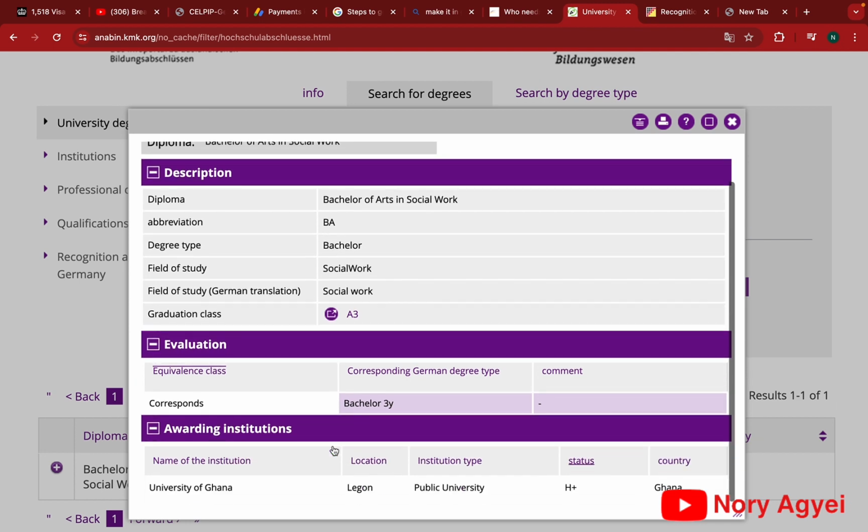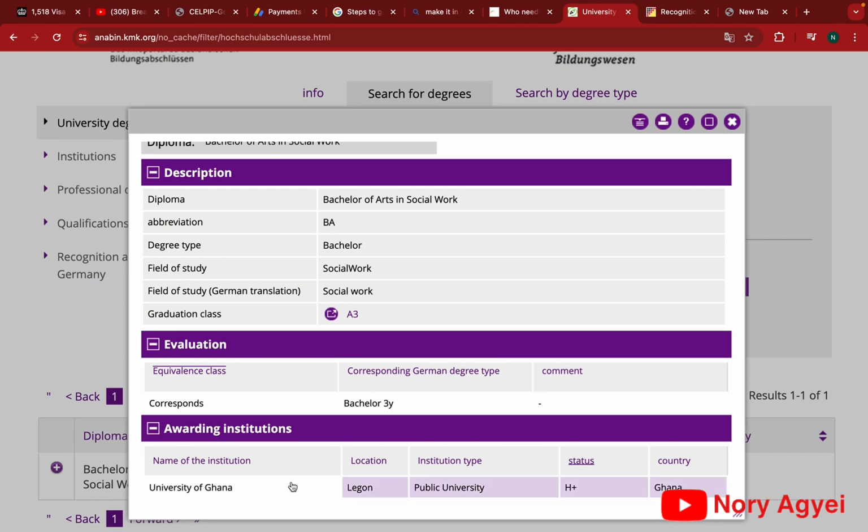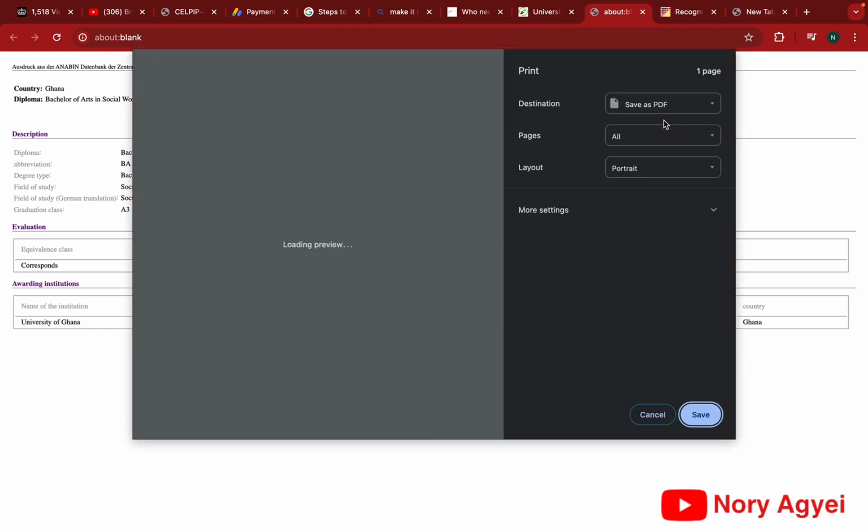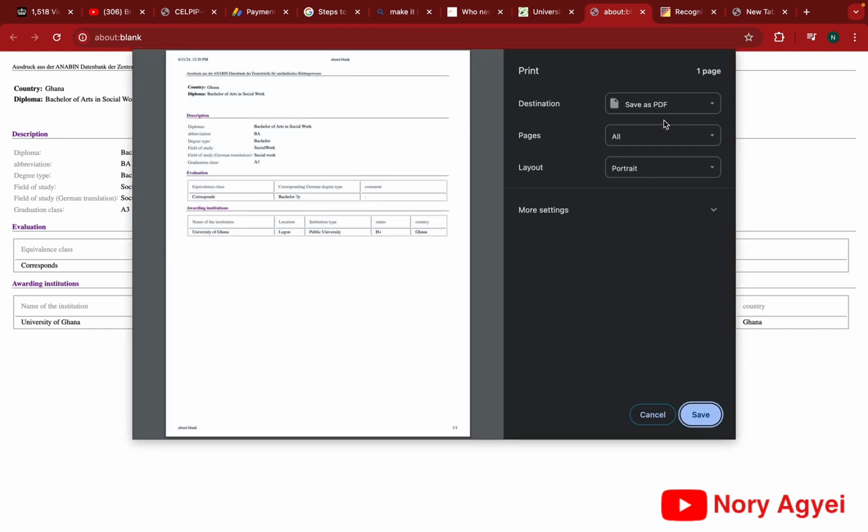Below the evaluation section is awarding institutions. That is the institutions that award this degree level, the Bachelor of Arts in Social Work. You can see University of Ghana, Legon, and the institution type is public university and the status is H plus. Actually, you can even just do the university degree check and you can see the corresponding institutions that are recognized on this page. After you've had this positive result, you go to print to save this document, or you print it out to add it to your documents for the visa application.